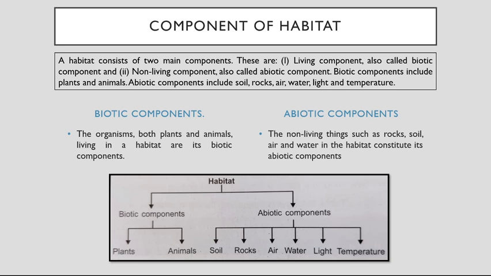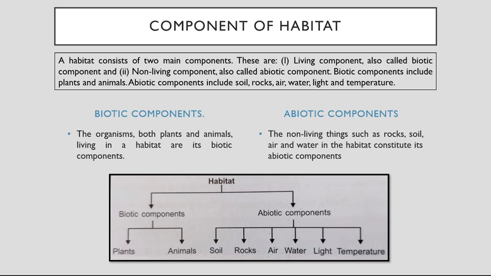Living components are called biotic components and non-living components are called abiotic components. Biotic components include plants and animals. Abiotic include soil, rocks, air, water, light and temperature.